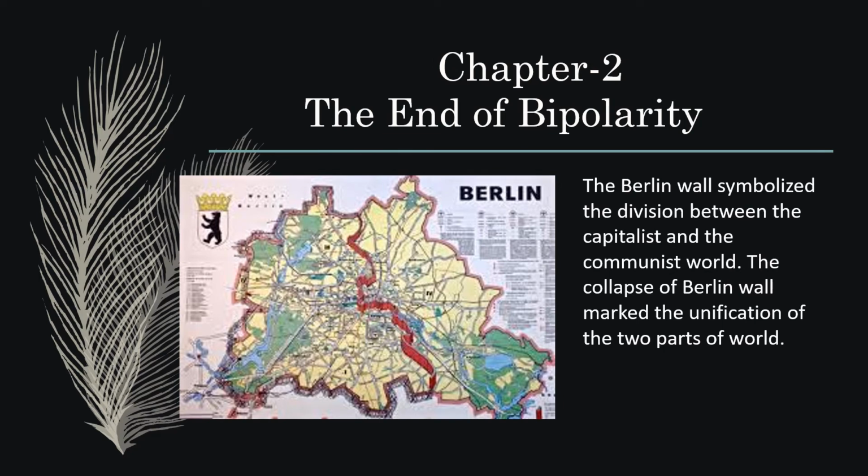Let us start our chapter 2, the end of bipolarity. Here the word bipolarity means bi means two, and polar means pole, like in science, how poles attract each other. So in our world, there were also two poles attracting the rest of the world. One pole was USA and another pole was USSR.